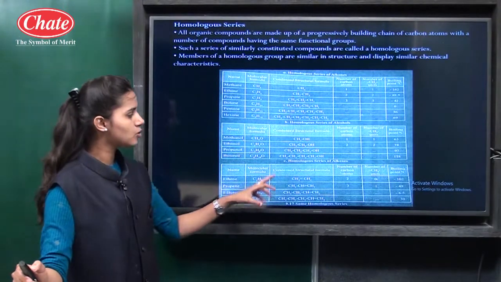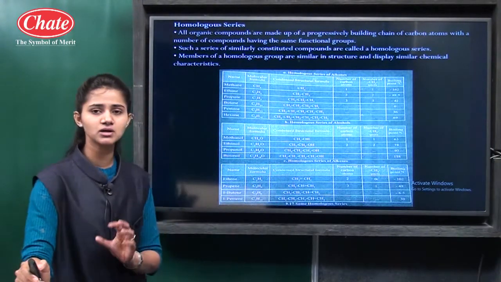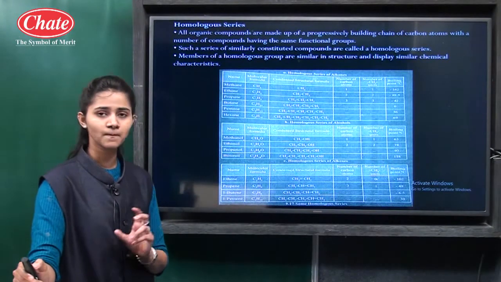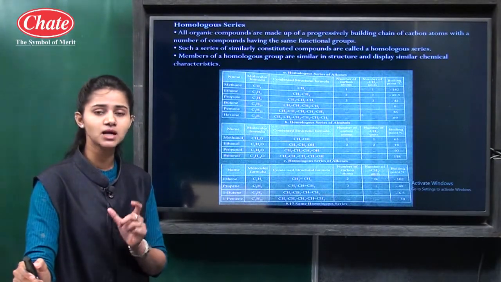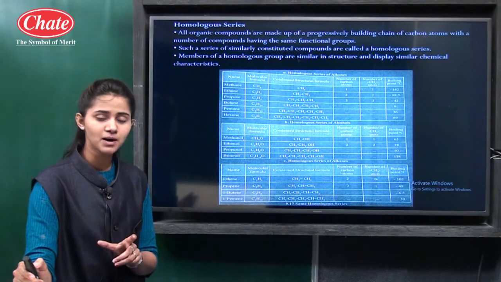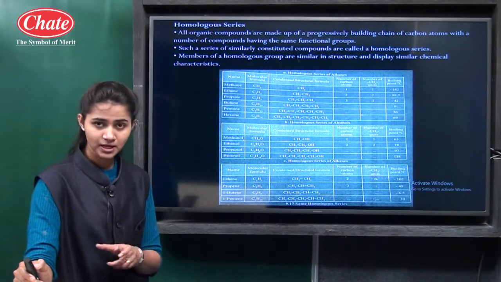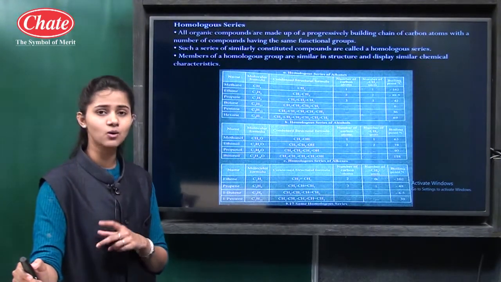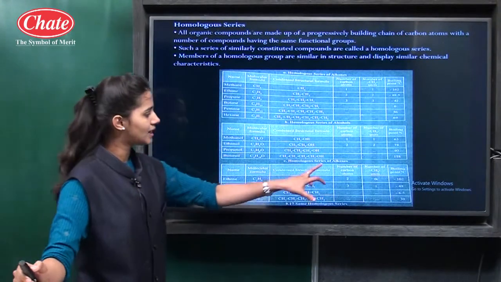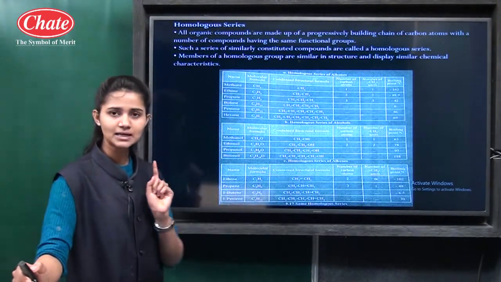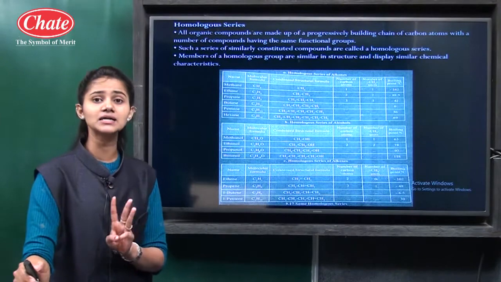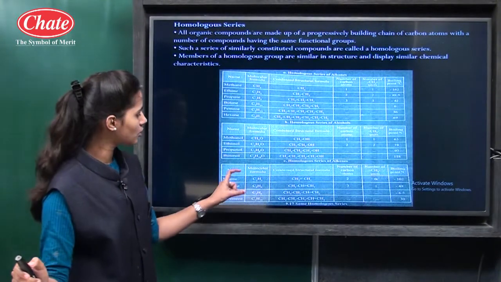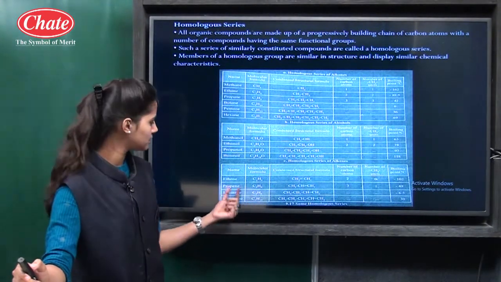Then further, the homologous series of alkenes. We have learned about unsaturated hydrocarbons. If there are double bonds between 2 carbon atoms, then those compounds are called alkenes, and if a triple bond is there, they are called alkynes. So alkene means double bond, alkane means single bond, and alkyne means triple bond. Here the homologous series of the alkene is given.